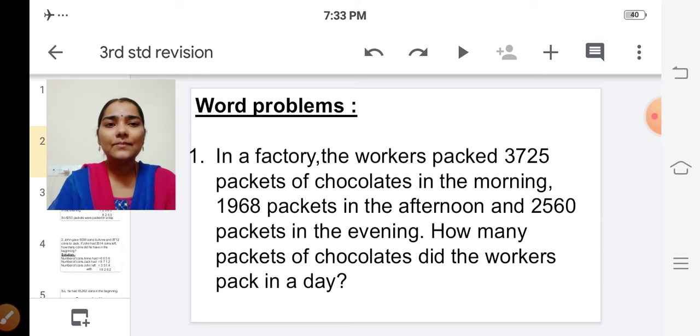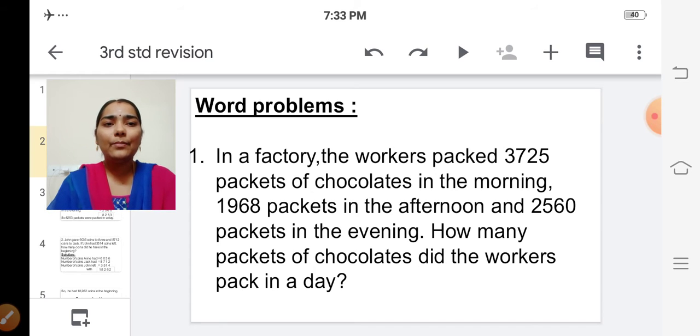In a factory, the workers packed 3,725 packets of chocolates in the morning, 1,968 packets in the afternoon, and 2,560 packets in the evening. How many packets of chocolates did the workers pack in a day?